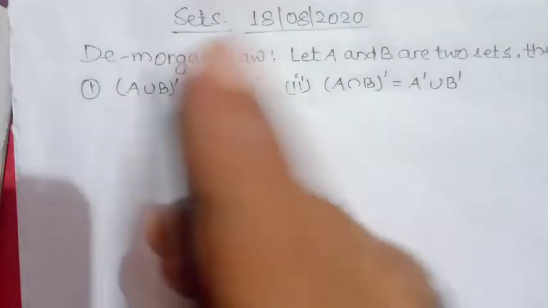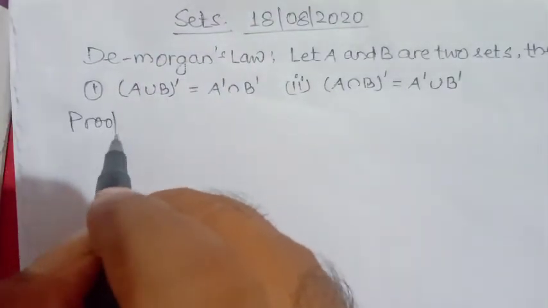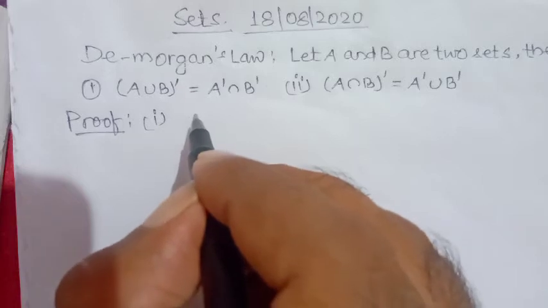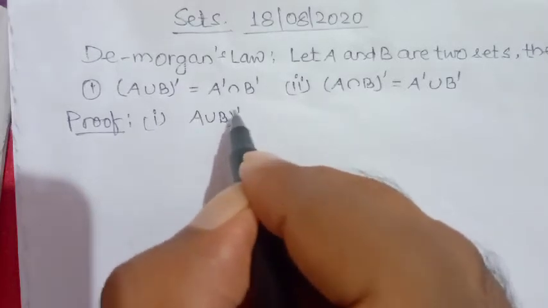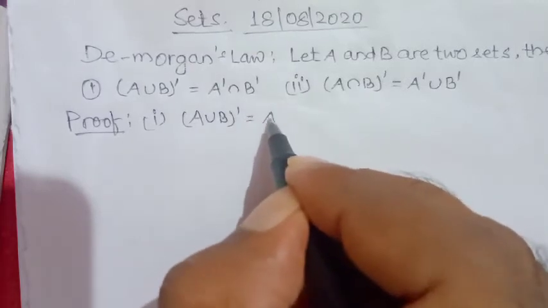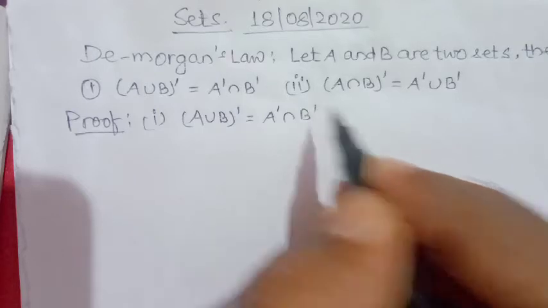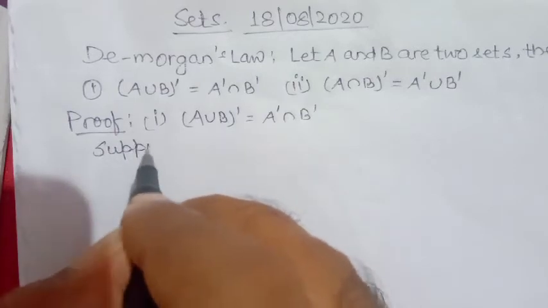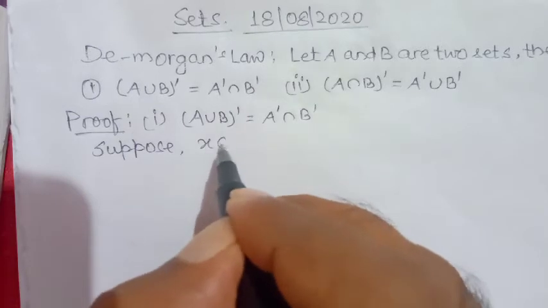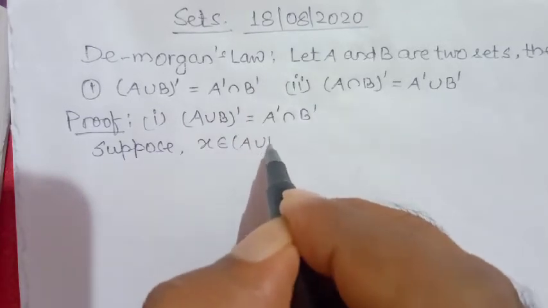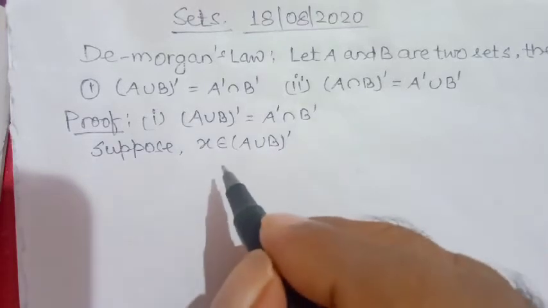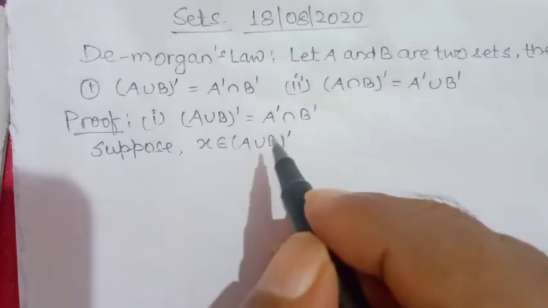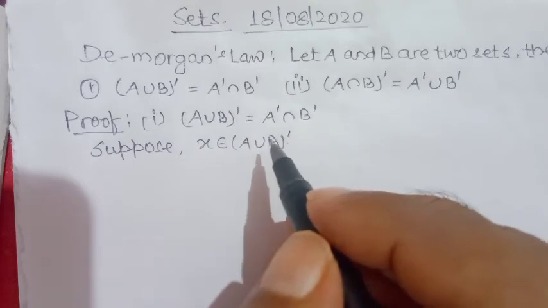Now see its proof. See the first one: complement of A union B is equal to complement of A intersection complement of B. So let us suppose X belongs to complement of A union B. It means, you already know that if any element belongs to the complement of a set, it never belongs to that set.